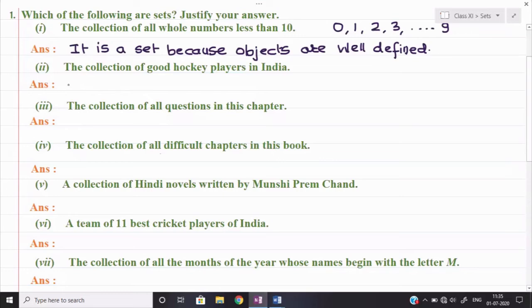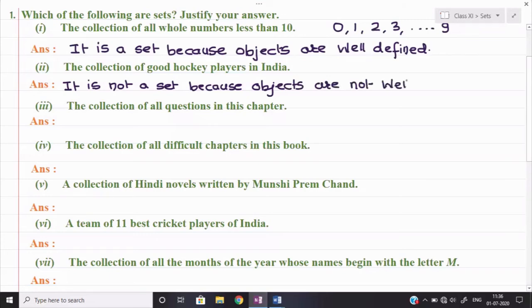So here we shall write down the answer: it is not a set, because objects are not well defined. Okay everybody, now we will discuss roughly the remaining parts.